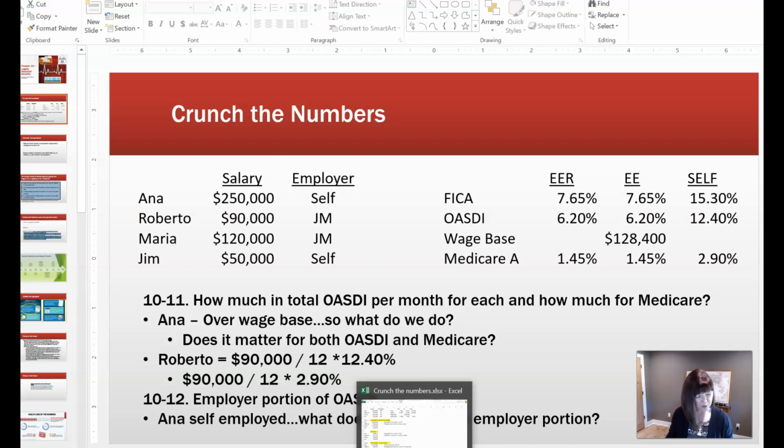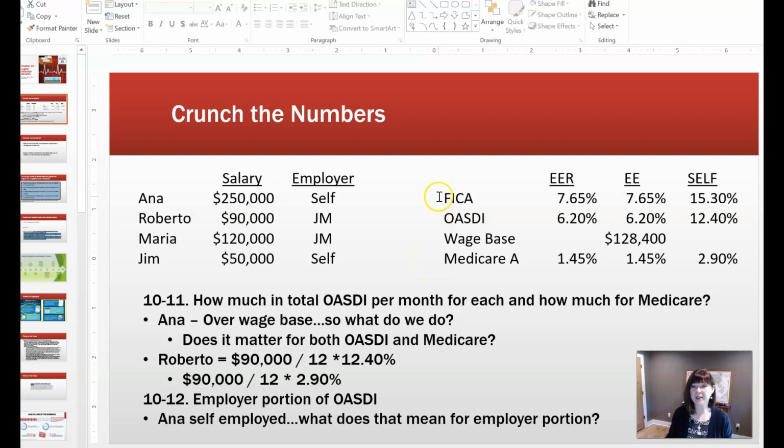So we want to look at these 4 individuals. We've got Anna making $250,000, who is self-employed, Roberto, who is making $90,000 and who works for Johnson Manufacturing. Maria makes $120,000, also works for Johnson Manufacturing, and Jim, who makes $50,000 and is self-employed. So this gives us the different information here.